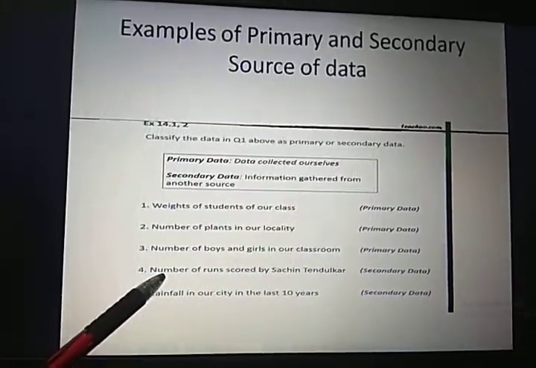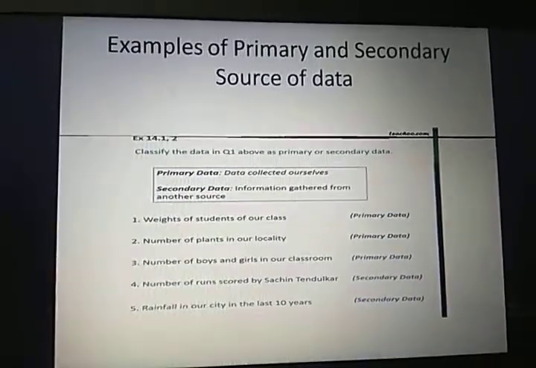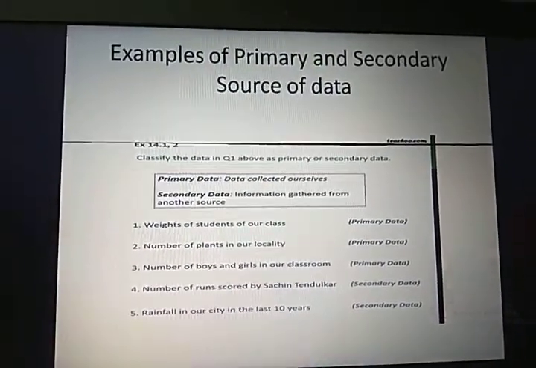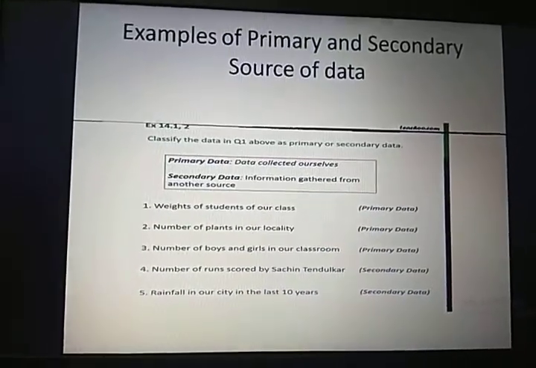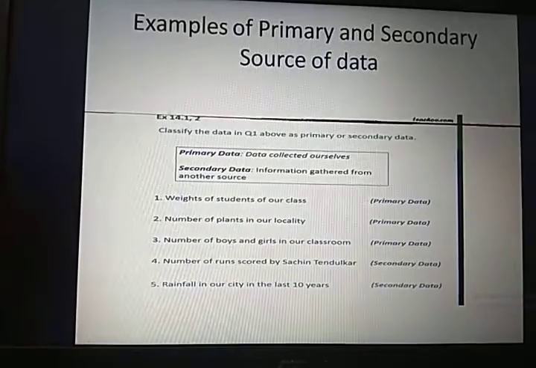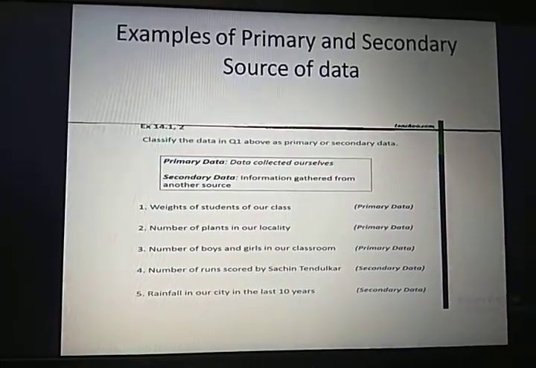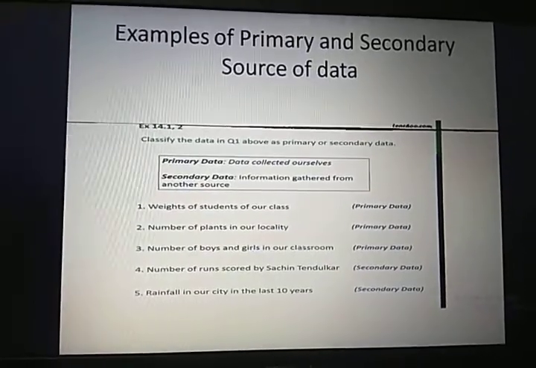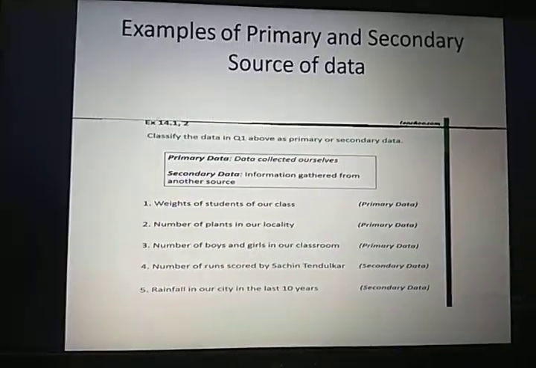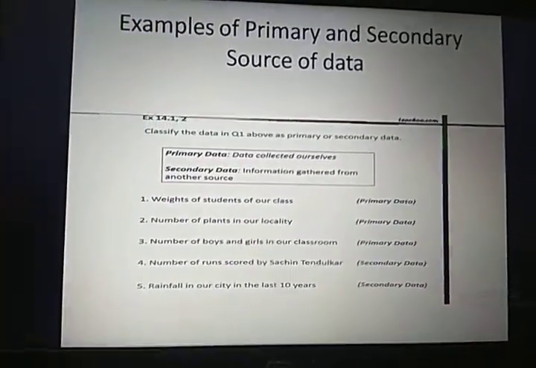Number 4, the example says the number of runs scored by Sachin Tendulkar. Now this is not primary data. I am not the source who is collecting the data on a real-time basis. These are recorded data, and from that data I am finding that so far Sachin Tendulkar, the cricketer, the legend of Indian cricket, has scored so and so runs till now. So that is the collection of secondary data.